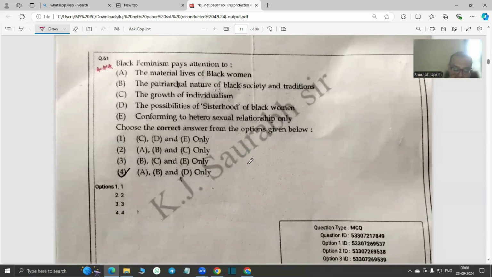So Black feminism, again, exclusive NET question, 3 star. So it pays attention to A, B, and D, that is material lives. Material here refers to economic priorities or economic condition of their lives, and Black women, and then patriarchal nature of Black society and tradition, and D is possibilities of sisterhood of Black women. So these are the 3 points. So what it does not pay attention to: growth of individualism, and conforming to heterosexual relationship only. These are two wrong options, right?